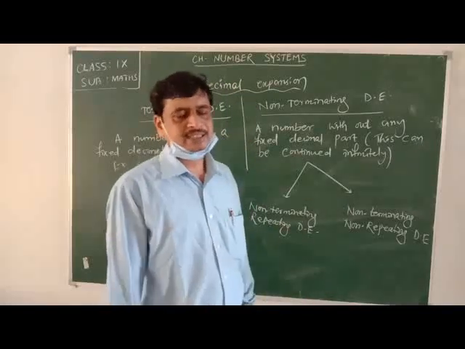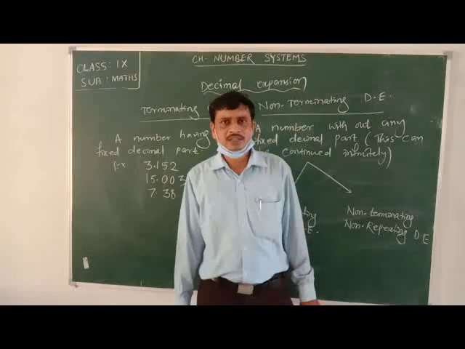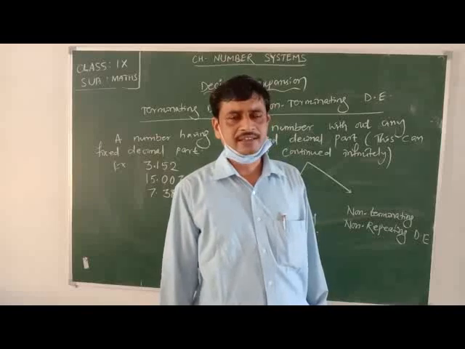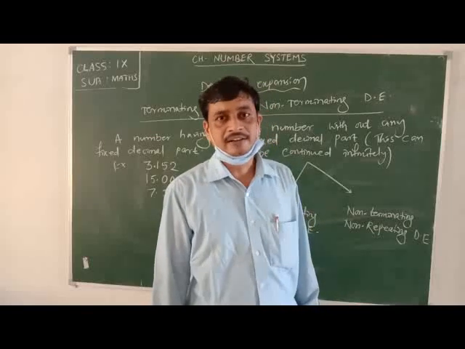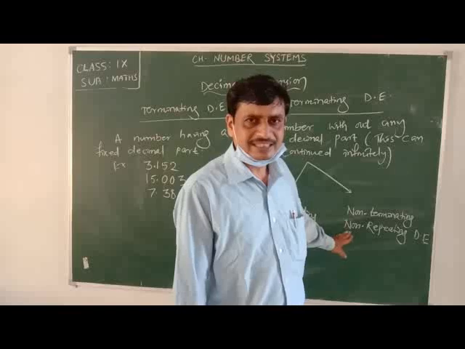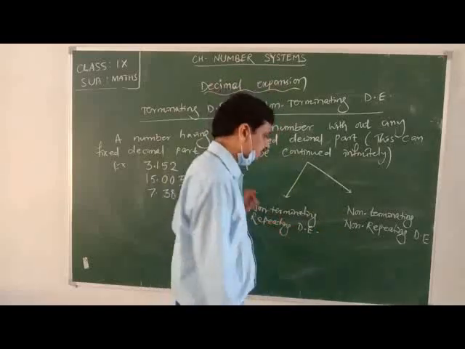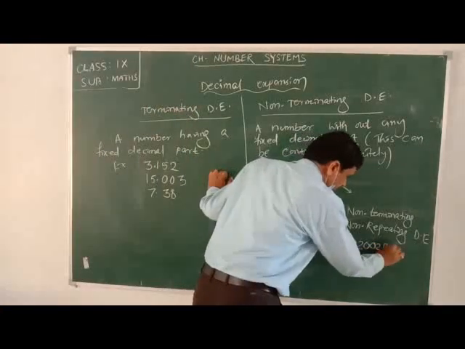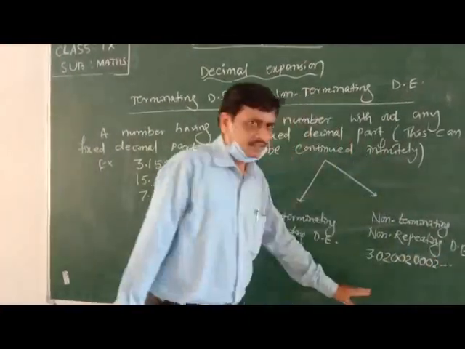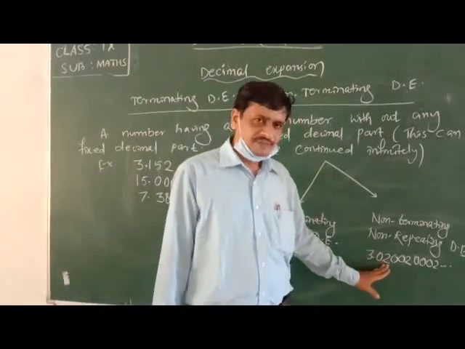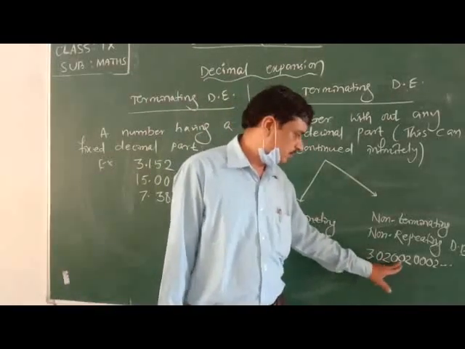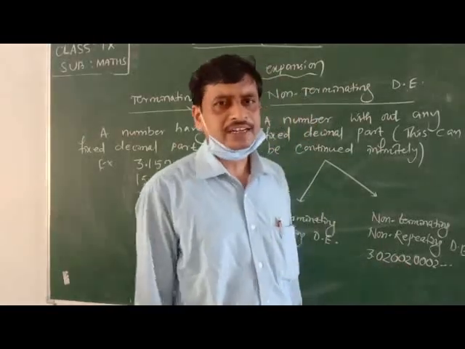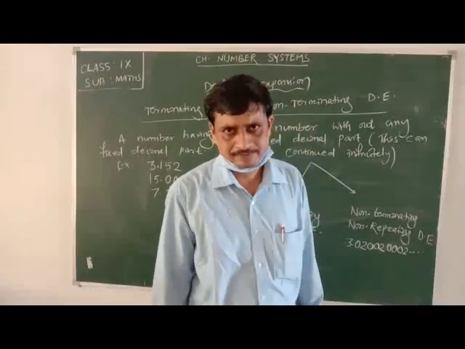But in some cases, we observe the digits in its decimal places will not occur again and again. They will not reoccur. They will not repeat. For example, 3.020020002. Here, after 3.02 and a 0, there is a 2, but here after the 0, there is another 0. The digits are not occurring at the same intervals here.